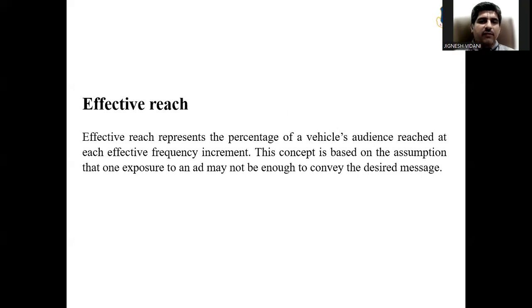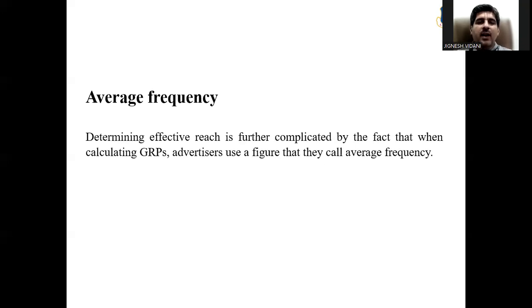Effective reach. Effective reach represents the percentage of a vehicle's audience reached at each effective frequency increment. This concept is based on the assumption that one exposure to an ad may not be enough to convey the desired message. Average frequency. Determining effective reach is further complicated by the fact that when calculating GRP, advertisers use a figure that they call average frequency.